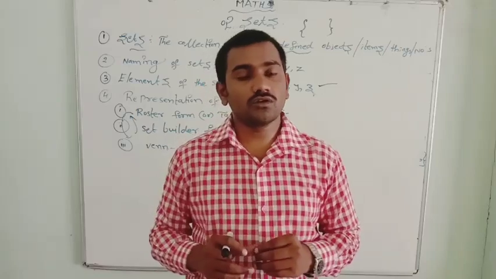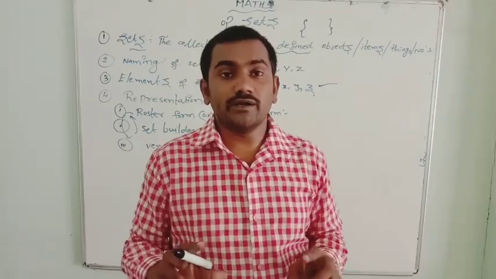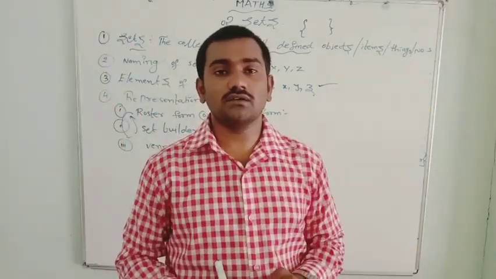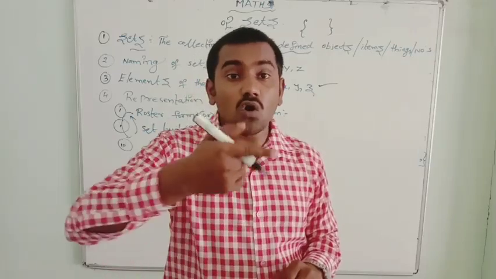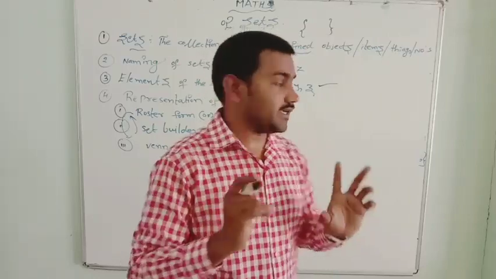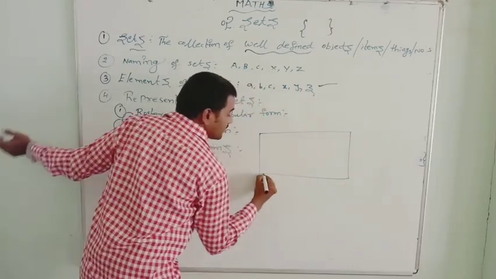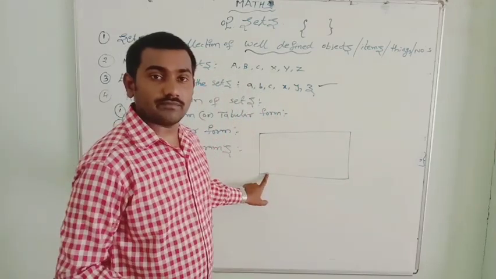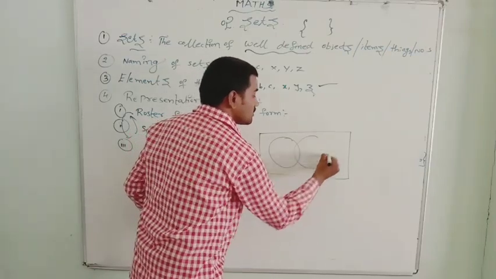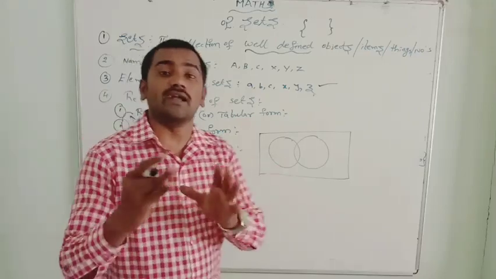Normally these Venn diagrams are represented in rectangular boxes by using closed circles. In these circles, we represent the elements.